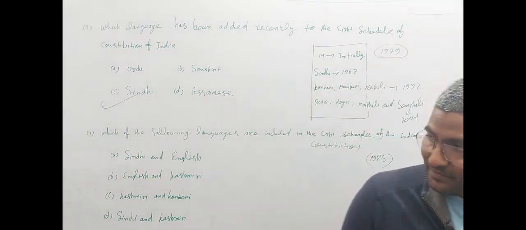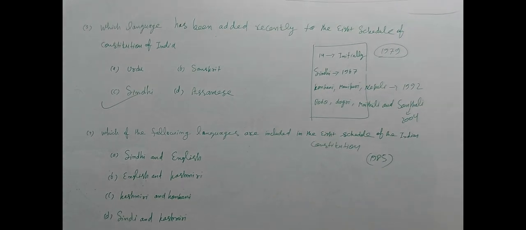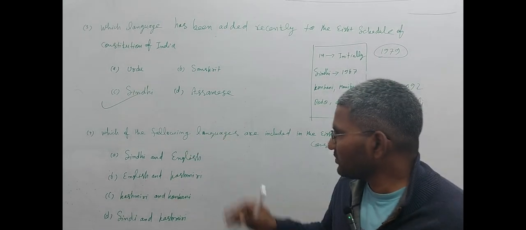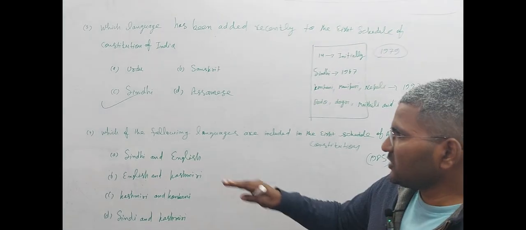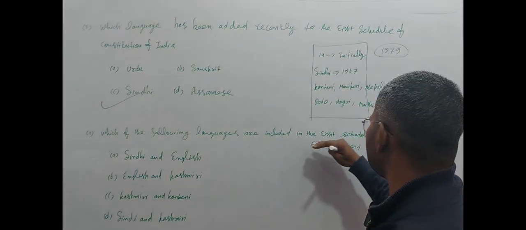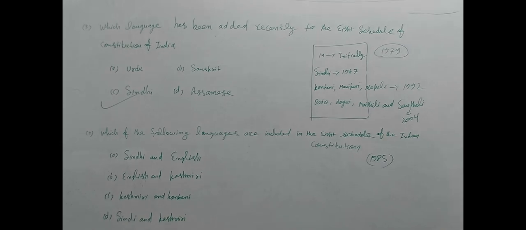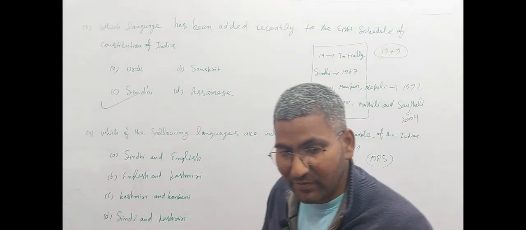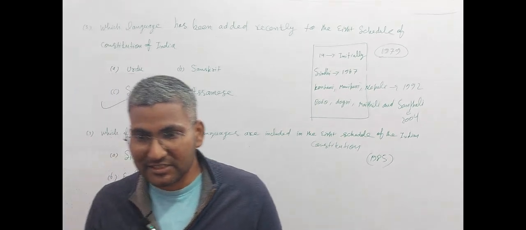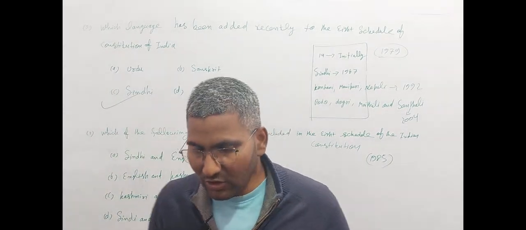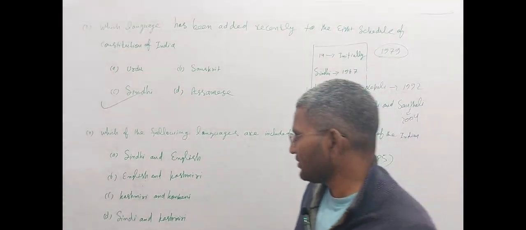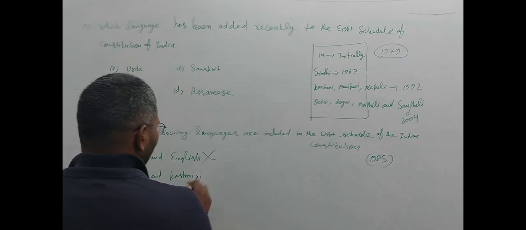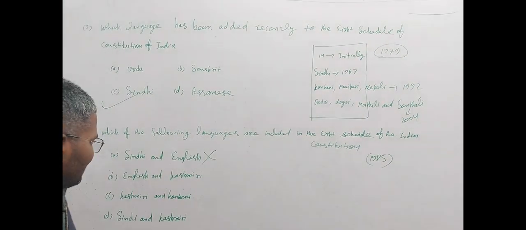After that, for question number 4, you should see: which of the following languages are included in the 8th schedule of the Indian Constitution? Maybe there was some amendment in the languages in the 8th schedule. So choose the option and think about it. Sindhi and English? No. English was there initially.